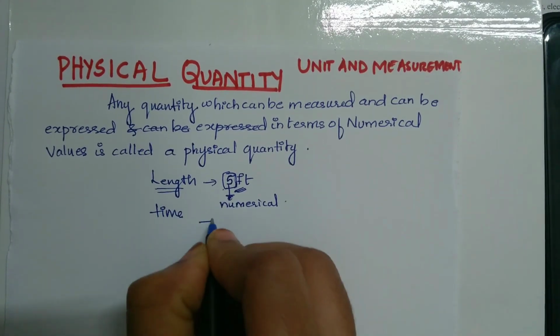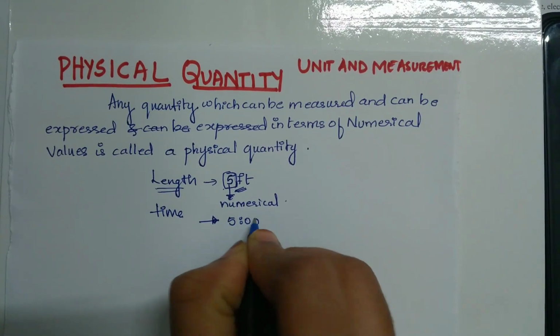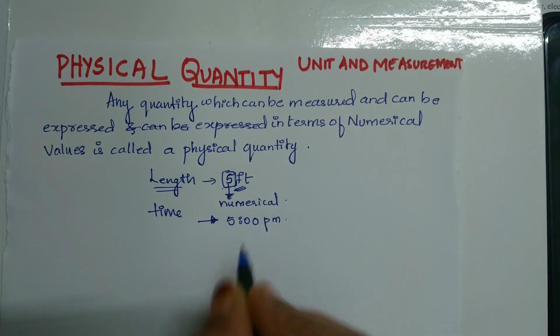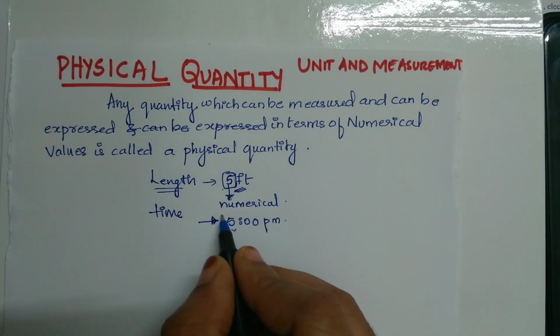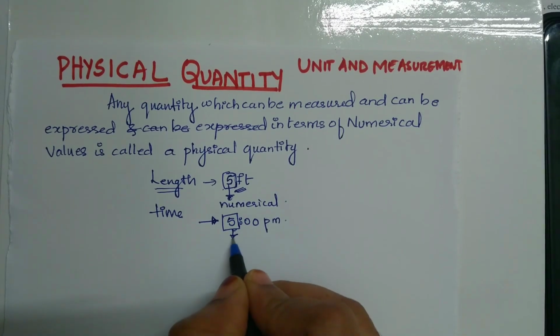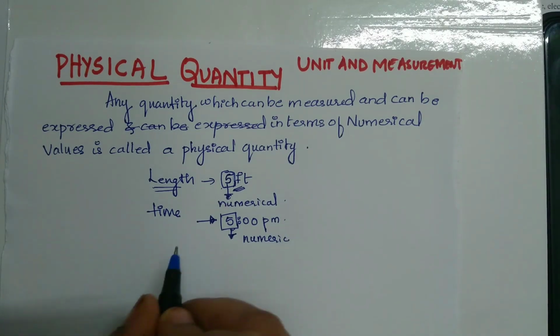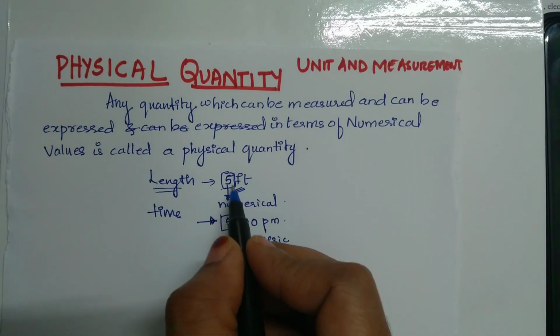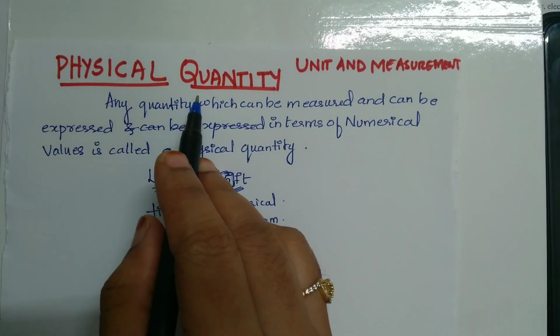So you can say the time by your watch is now 5 p.m. If it is 5 p.m., you have measured it. You have measured the time to be 5 p.m. and you are writing it in terms of numerical. So this is the physical quantity. Any quantity which can be measured or can be expressed in numerical values are called physical quantities.